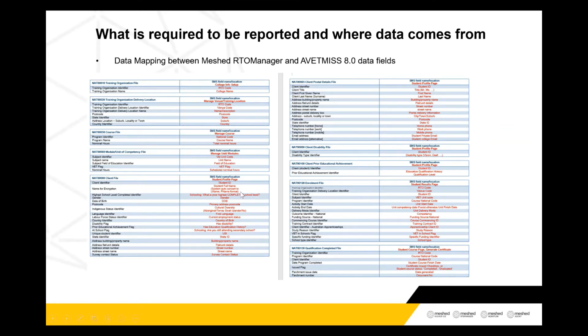NAT 80, which is a student profile. Student data comes from the student participants and student profile sections. NAT 85 is the profile, the postcode information. Similarly, if you have recorded student disability during the application stage or updated it later on, those reports will be reported under NAT 90, and the data comes from the disability section of the student.